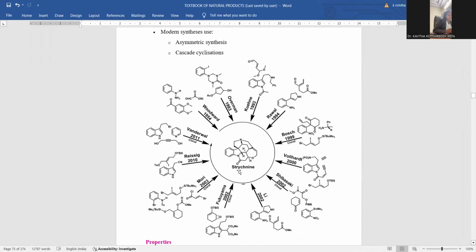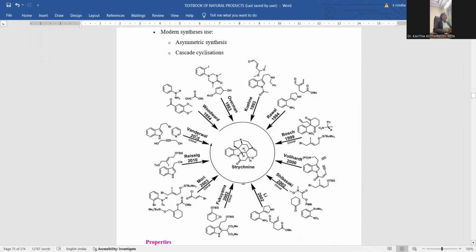He got the final product strychnine, and here is the cyclohexane ring with the side chain epoxide and other moieties to be condensed by the scientist called Fukuyama in the year 2002. Chiral asymmetric synthesis accomplished, giving strychnine. And Mori is another scientist who successfully performed this reaction in the year 2003. Again, chiral synthesis is accomplished there, and Reisman in the year 2010 also got the final product as this strychnine.